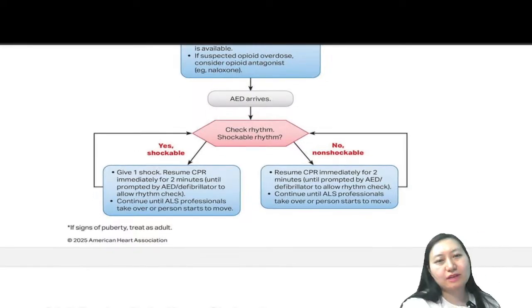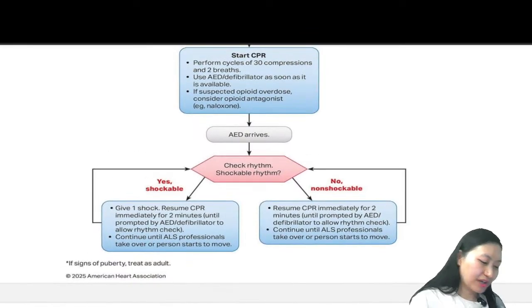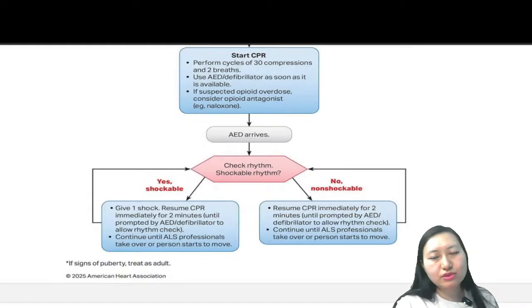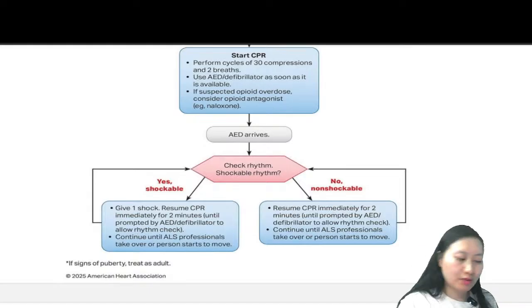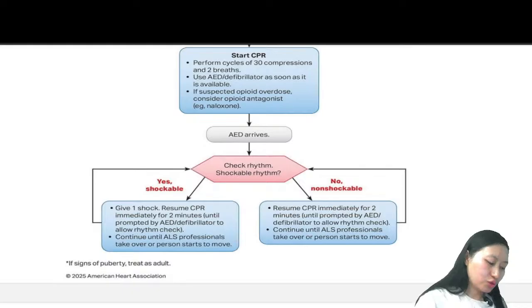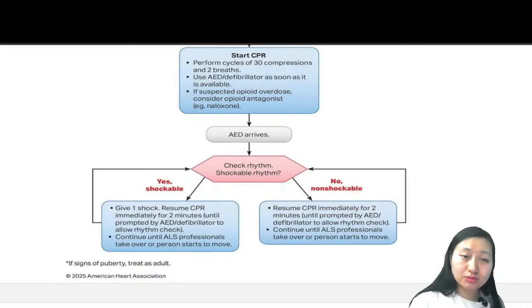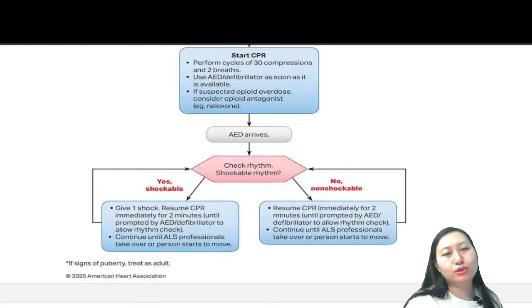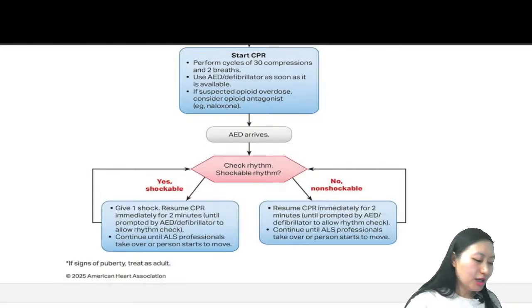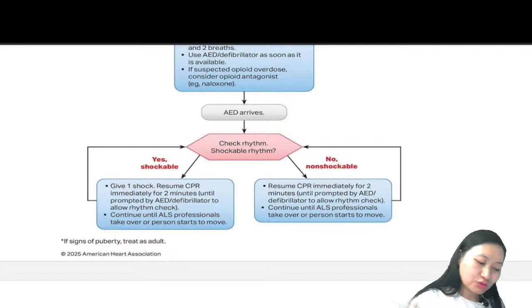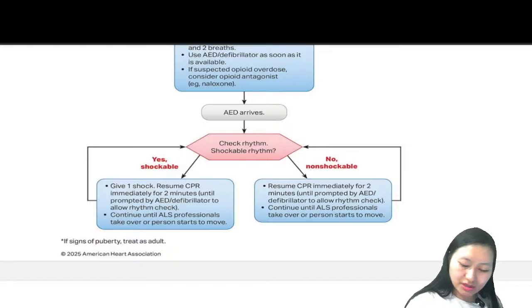After the AED has arrived, we will attach the pads, right? And we will see whether it is a shockable rhythm or a non-shockable rhythm. The AED will prompt. If it is a shockable rhythm, then we will give a shock and we will resume CPR immediately after the shock. When the AED is assessing the rhythm, we will not be touching the patient, right? And if it is a non-shockable rhythm, then a shock will not be given, but CPR will be continued.